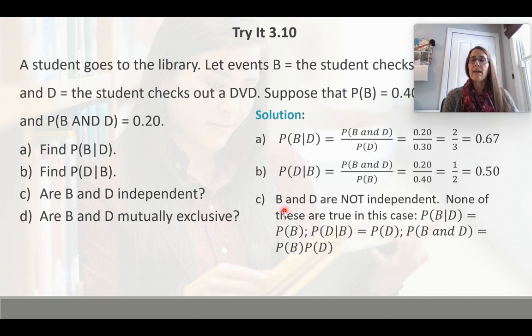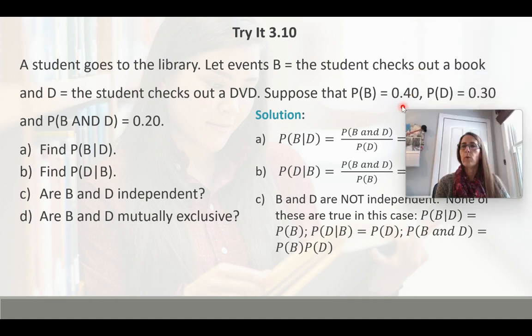And what we can say is that B and D are not independent, because if they were, the probability of B given D would have to equal the probability of B. And we can see that 0.67 does not equal 0.4. The probability of D given B, which was 0.5, does not equal the probability of D, which was 0.3. And the probability of B and D does not equal the probability of B times the probability of D. The probability of B and D was 0.2. And if you multiply the other two together, 0.4 times 0.3, it's not 0.2.